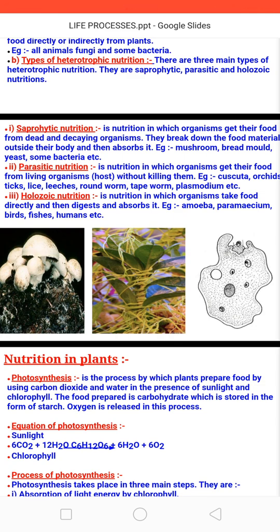The organisms which perform this type of nutrition are mushroom, bread mold, yeast and some bacteria. Next one is parasitic nutrition.